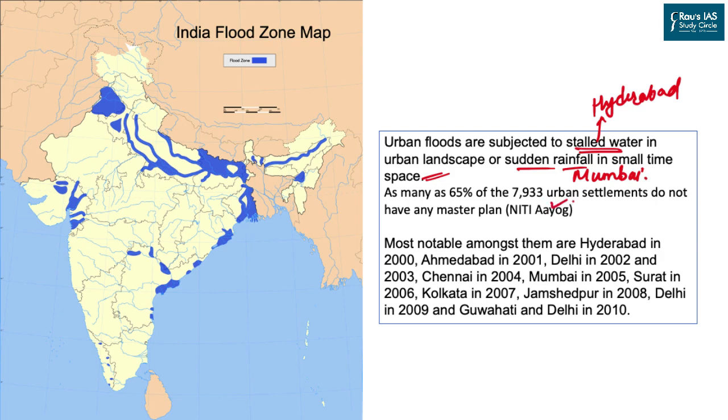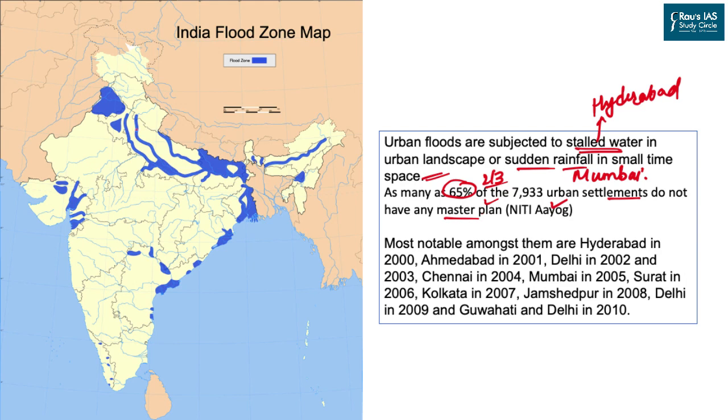According to Niti Aayog, about 65%, or just two-thirds, of Indian urban settlements do not have master plans. And because of this lack of master plans, there is a collection or accumulation of excess water during the rainfall season or during the monsoon season.